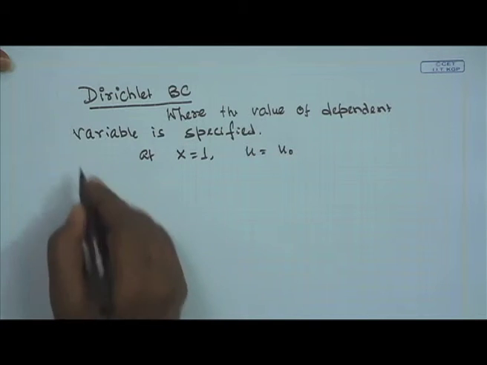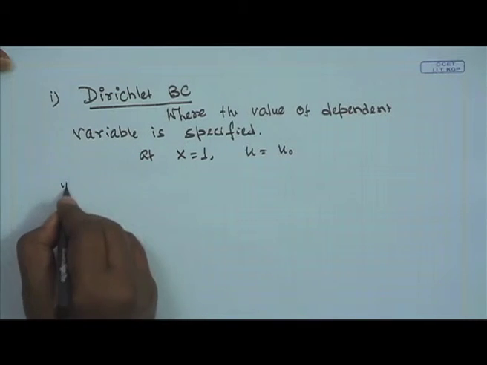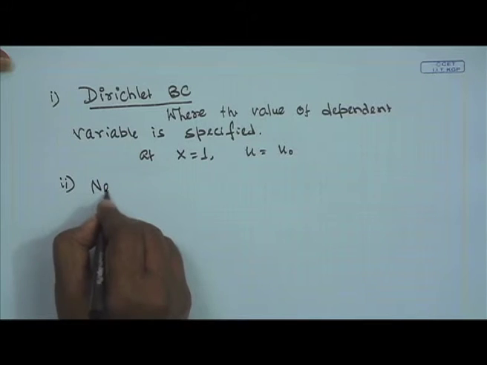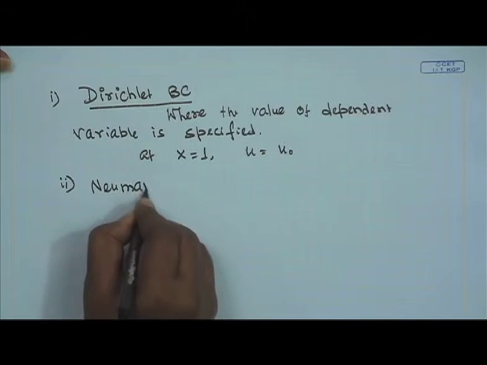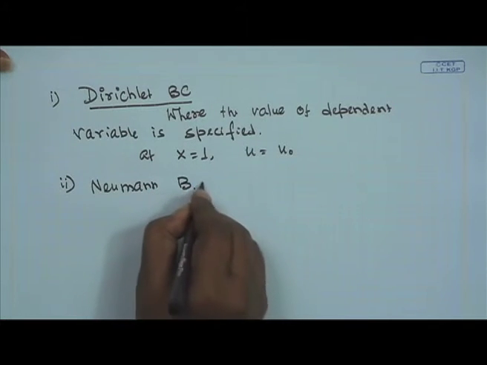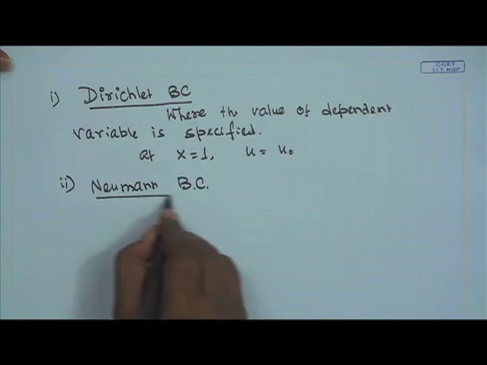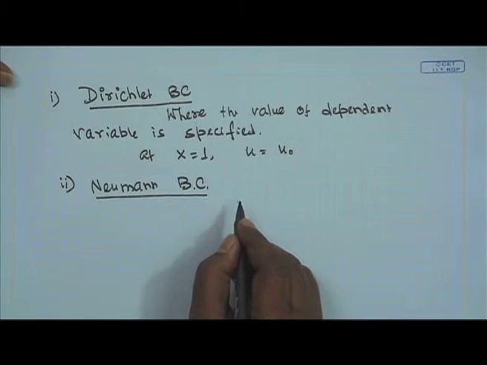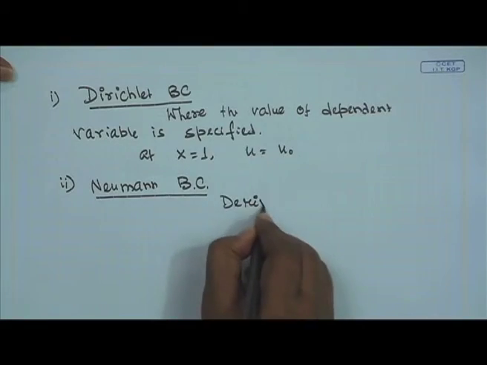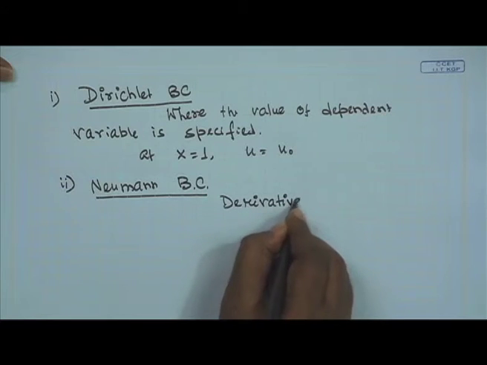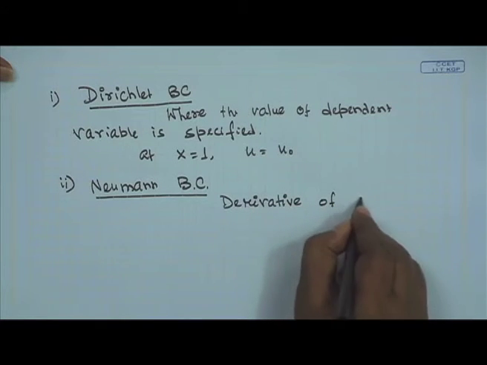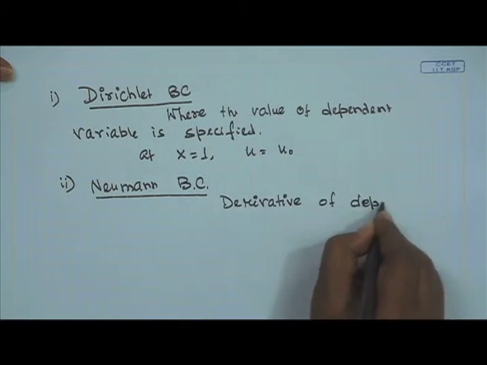The next boundary condition is the Neumann boundary condition. What is the Neumann boundary condition? In case of Neumann boundary condition, the derivative of the dependent variable is specified at that boundary.